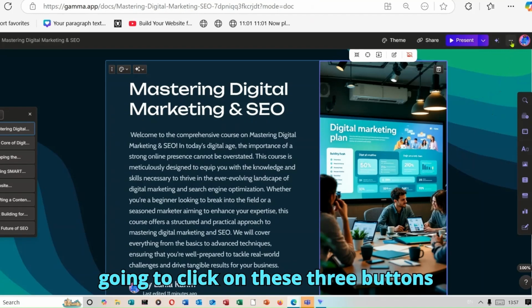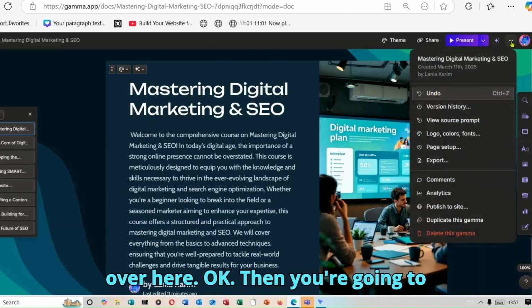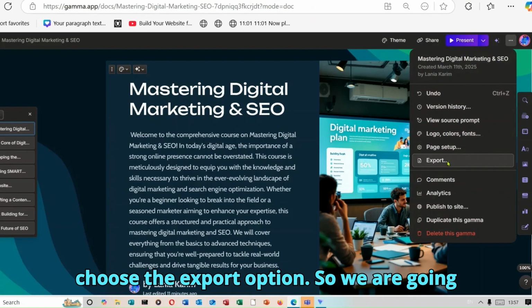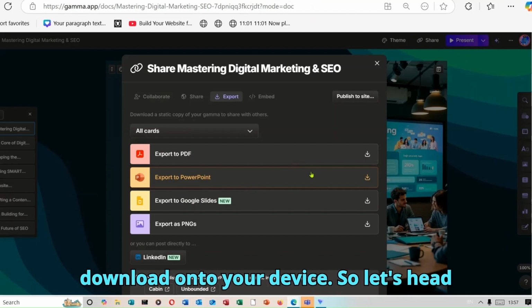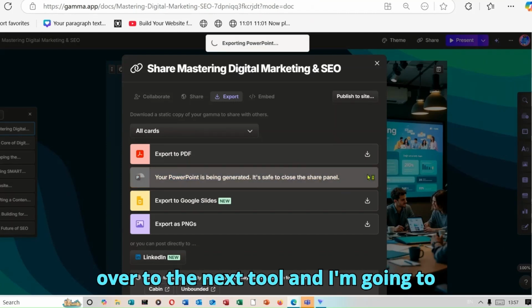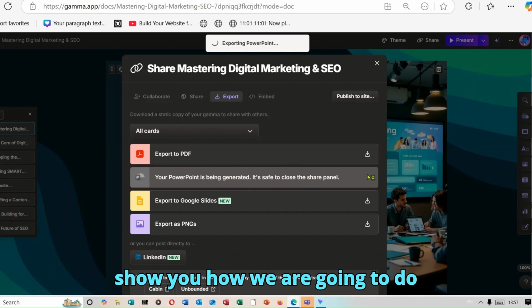So you're going to click on these three buttons over here. Then you're going to choose the export option. So we are going to export it as a PowerPoint. Click on this option and that way it's going to download onto your device. So let's head over to the next tool and I'm going to show you how we are going to do everything.